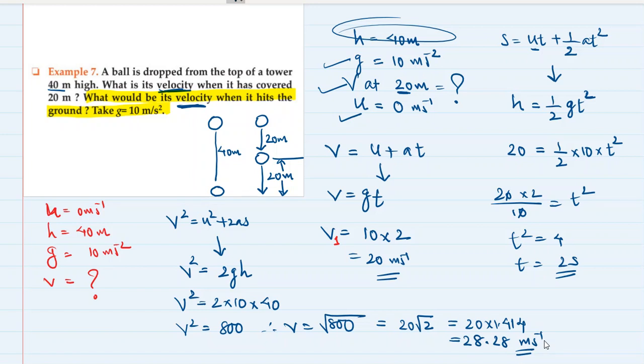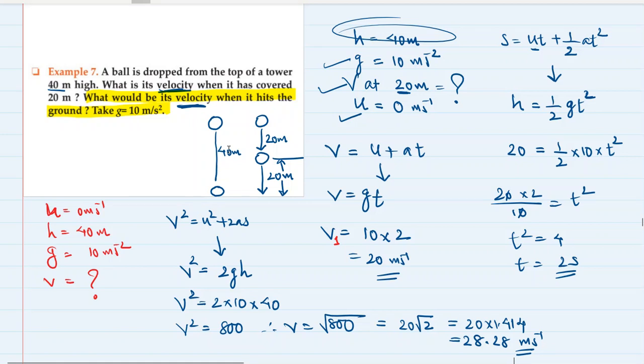So some people might say that when it hits the ground, why is the velocity not zero? It is not the velocity after it has hit the ground, but the velocity with which it hits the ground. That is the right way of saying it. Or the velocity just before it hits the ground is 28.28 meter per second. The final velocity. Let's check the answer.